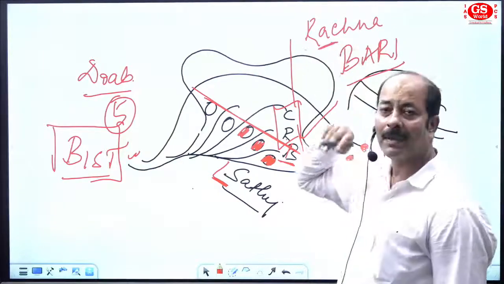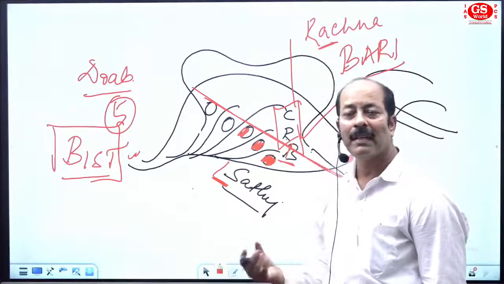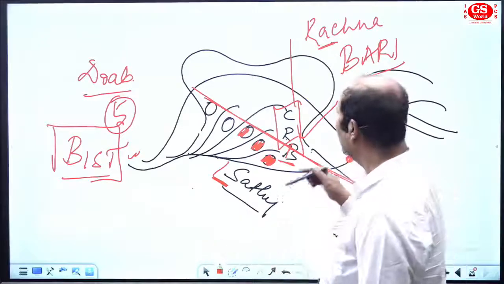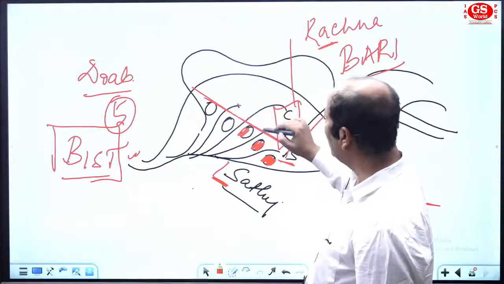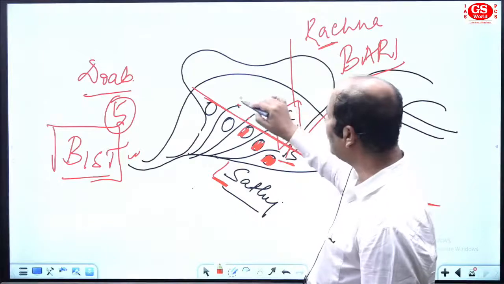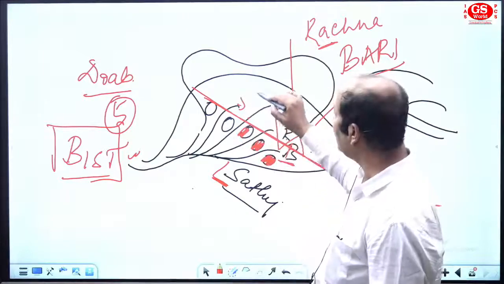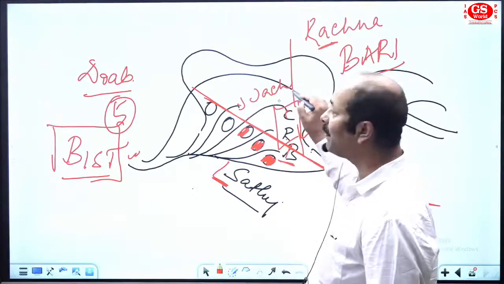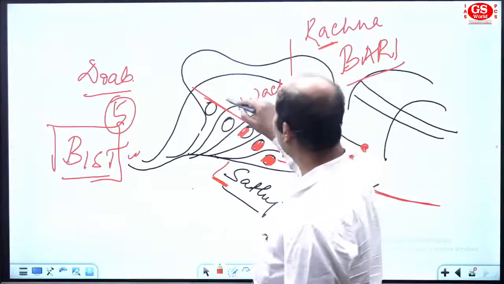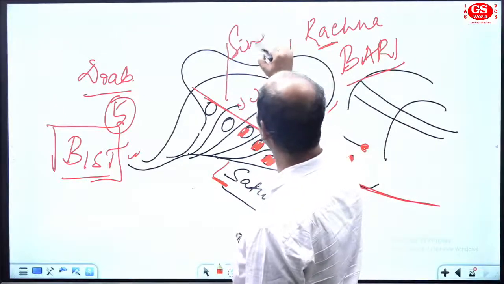Rachna: R from Ravi and C from Chenab. Now we have Chenab and Jhelum, collectively known as Jech doab. And then lastly you have Sindhu Sagar doab.